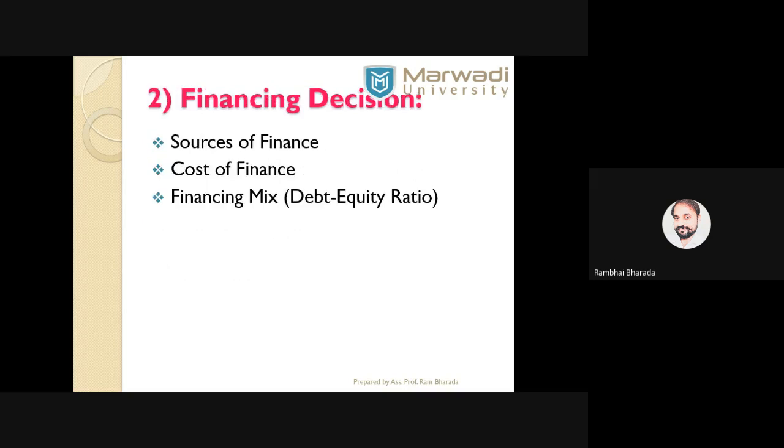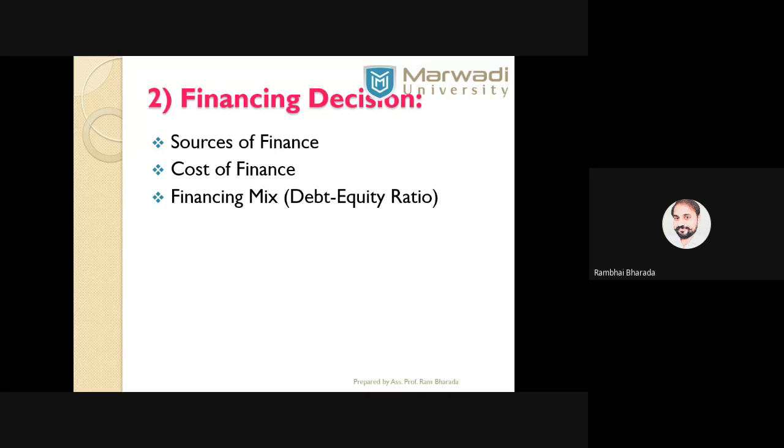Now number 2, financing decisions. In a financing decision, mainly we have three criteria, three different categories that we need to understand. Number 1, sources of finance, that is, from where the companies get the money. Mainly there are four sources. Source number 1 is equity capital. Number 2 is preference capital. Number 3 is debentures, and number 4 is internal sources. So mainly four sources are there.